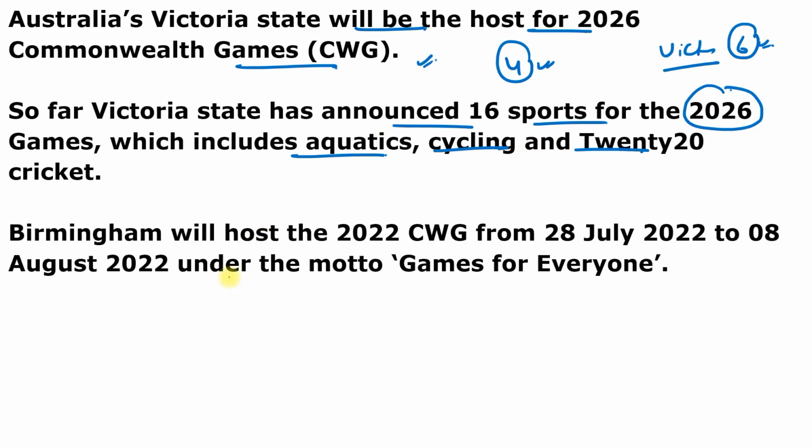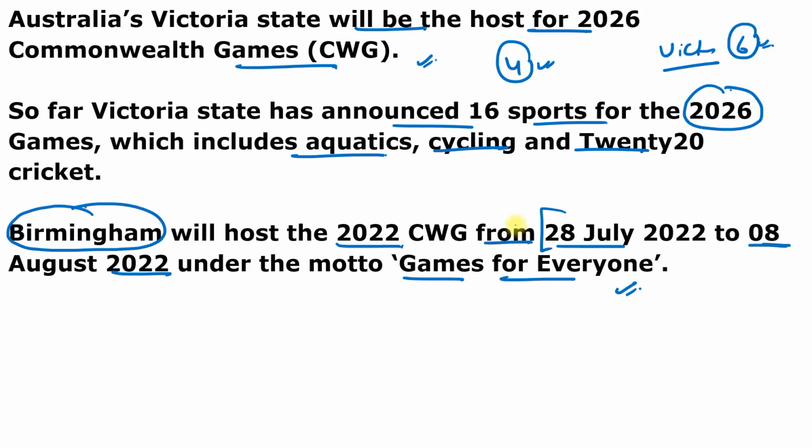And in 2022, you have to remember, this Games will be hosted by Birmingham. So Birmingham will host 2022 Commonwealth Games, which will start on 28th of July and it will end on 8th of August under the motto Games for Everyone. This is again very important line.